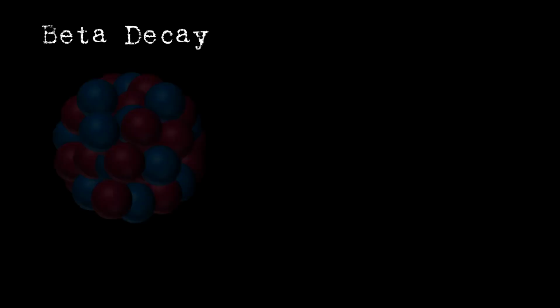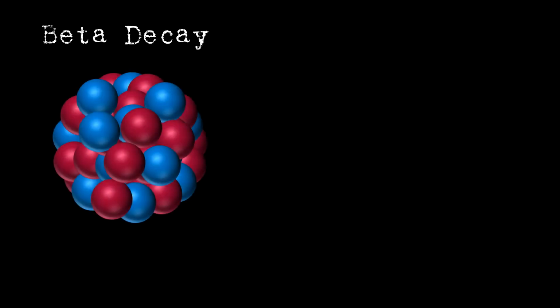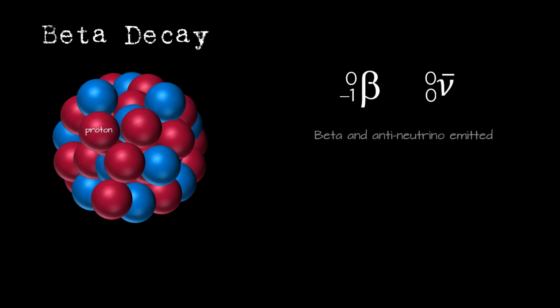Beta decay is the likely mode of nuclear decay when there are relatively too many neutrons in a nucleus. In order to try to achieve stability, a neutron converts to a proton, and as part of that process, a beta particle and an antineutrino are created in the nucleus and emitted.